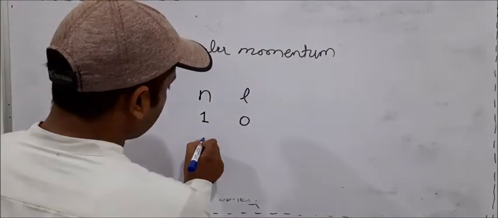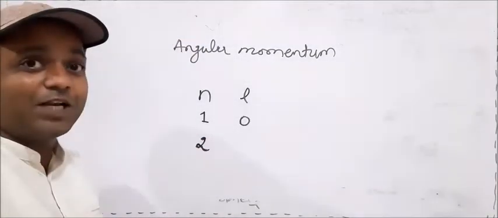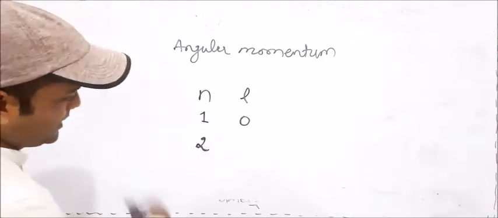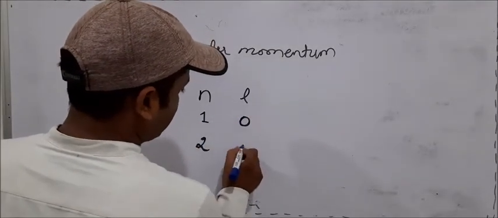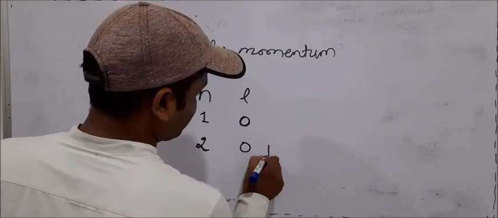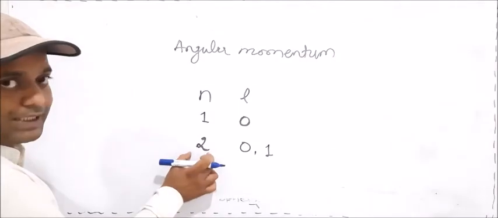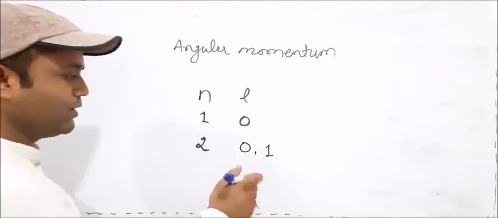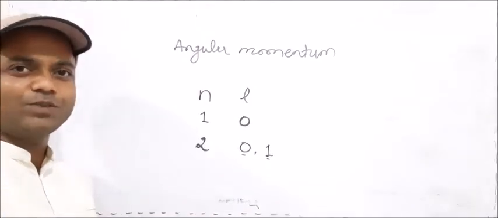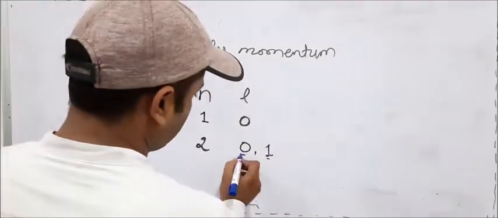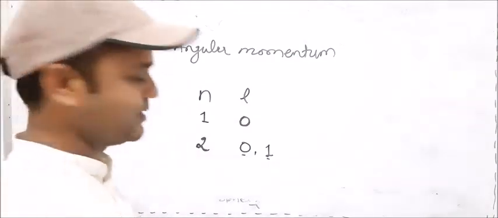If the principal quantum number is 2, it means we move to the second shell, the second energy level, a higher energy level. Then there are 2 possible shapes, 0 and 1. So consider the statement: principal quantum number 2, then there are 2 azimuthal quantum numbers, 0 and 1. 0 has a circular shape and 1 has a dumbbell shape.